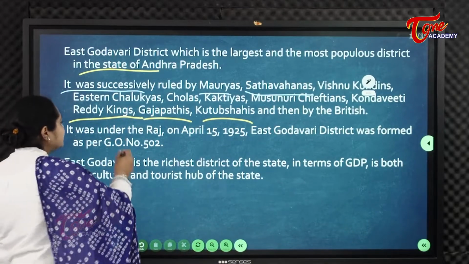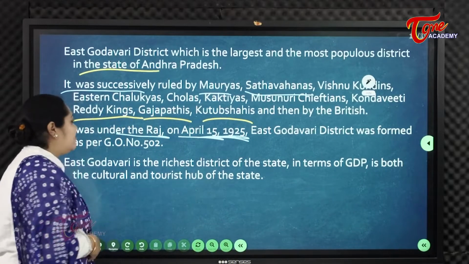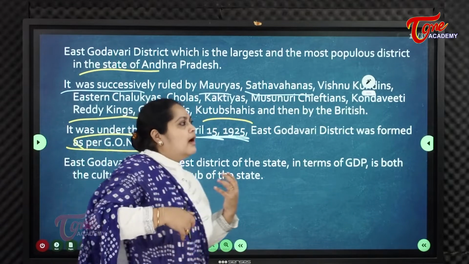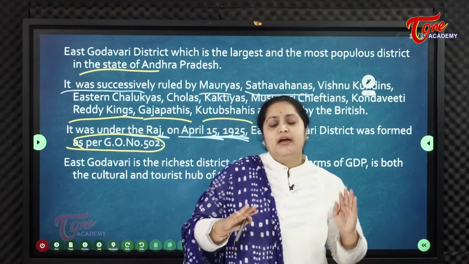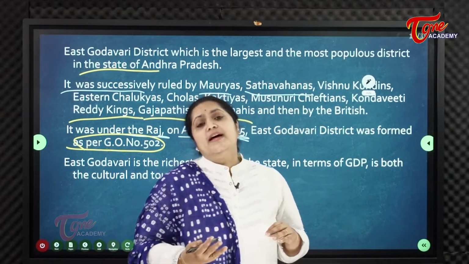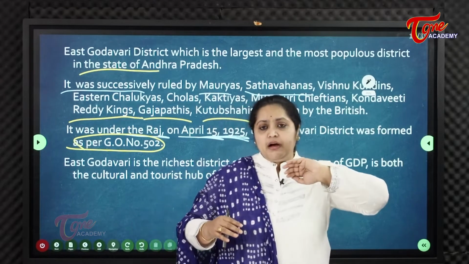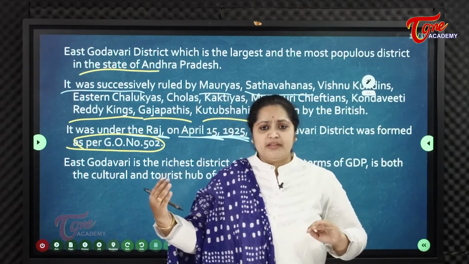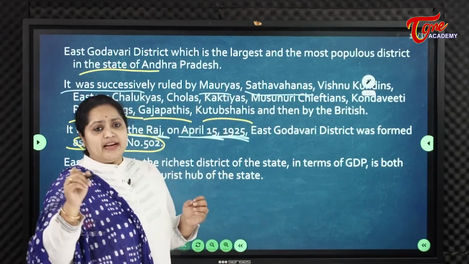It was under the British Raj that on April 15, 1925, East Godavari district was formed as per G.O. number 502. Earlier it was called Godavari district only, but in the time of British rule, in the year 1925, the Godavari district was bifurcated into two districts: West Godavari and East Godavari.